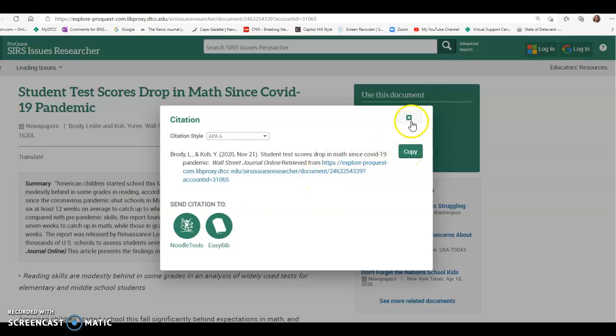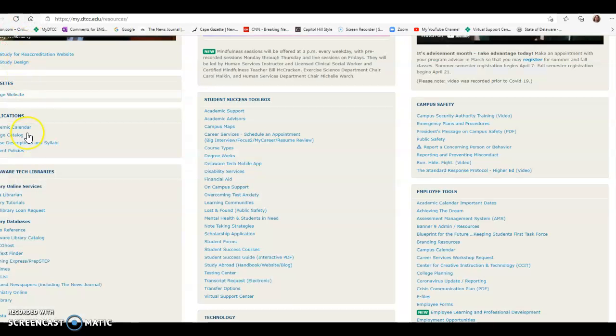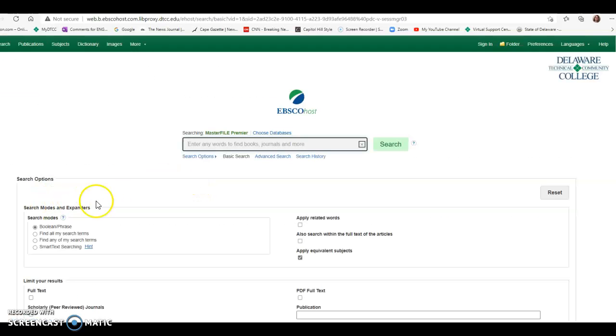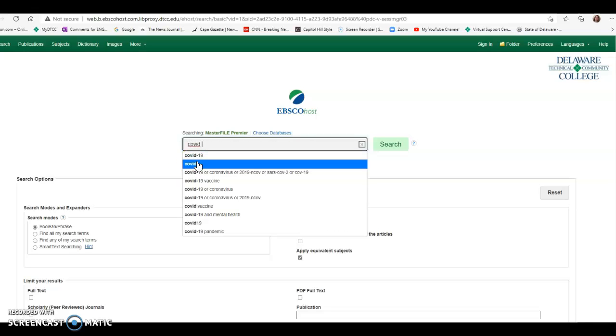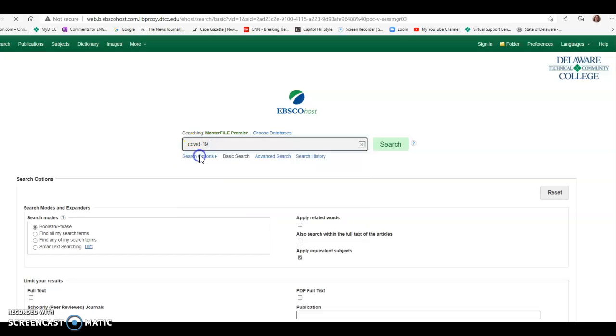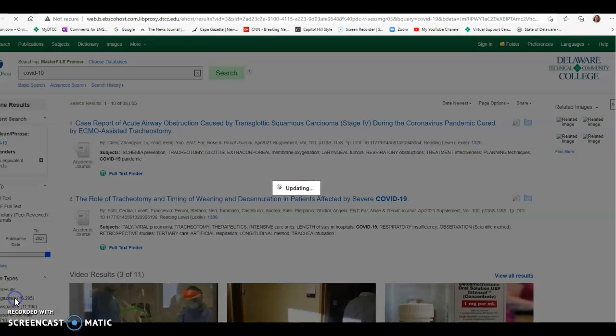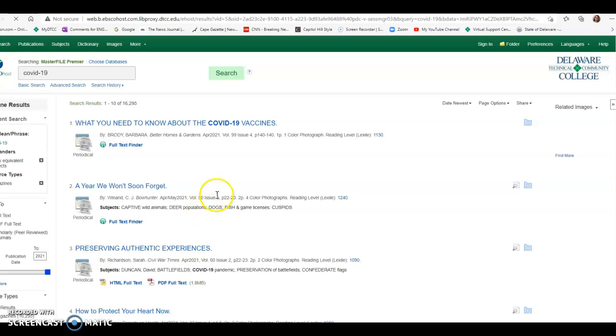So if I show you an example from EBSCOhost, I'm going to click EBSCOhost, and the most recommended database I prefer is Masterfile Premier. It's the most general. So I'm just going to type in COVID-19 because obviously that's a big thing right now and there'll be tons of articles. So if I put in COVID-19 and I click magazine, let's just see the first thing that comes up, what you need to know about the COVID-19 vaccines.